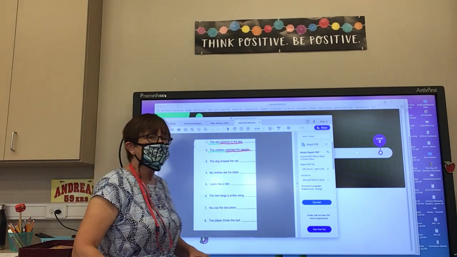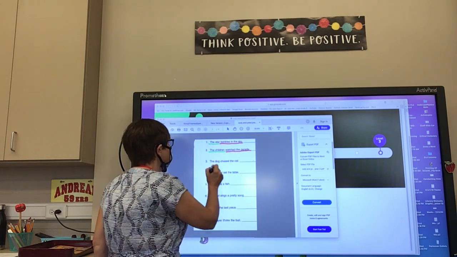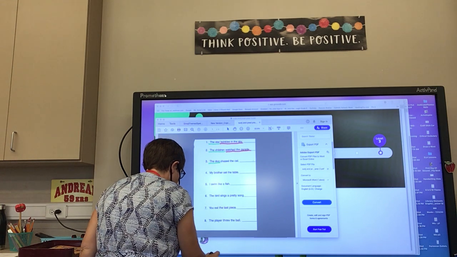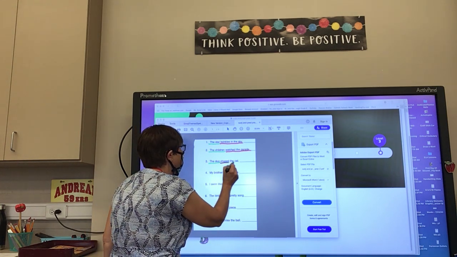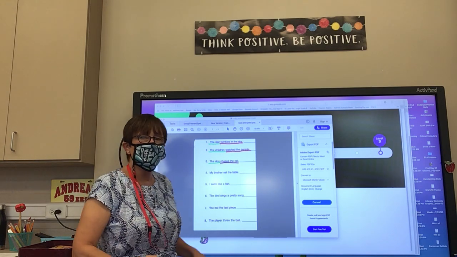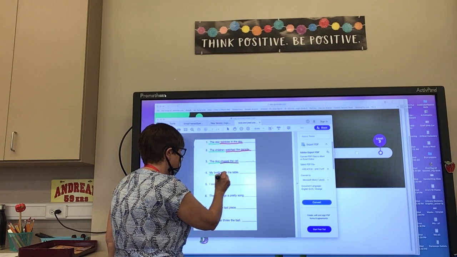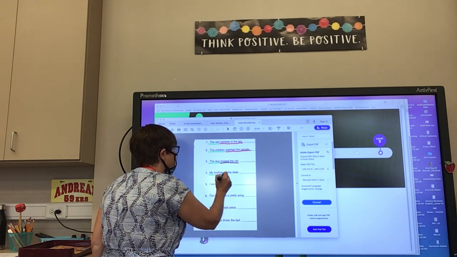The dog chased the cat. The subject of that sentence? Avery? The dog. Predicate? Chased the cat. Next sentence. My brother set the table. Subject, Olive? My brother. Predicate? Set the table.